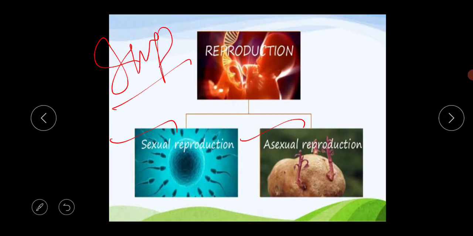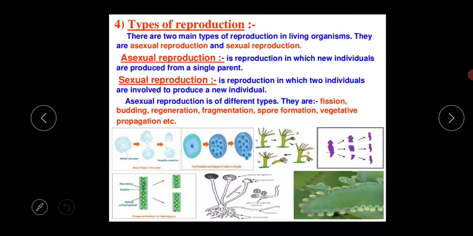So there are two main types of reproduction in living organisms: asexual reproduction and sexual reproduction.